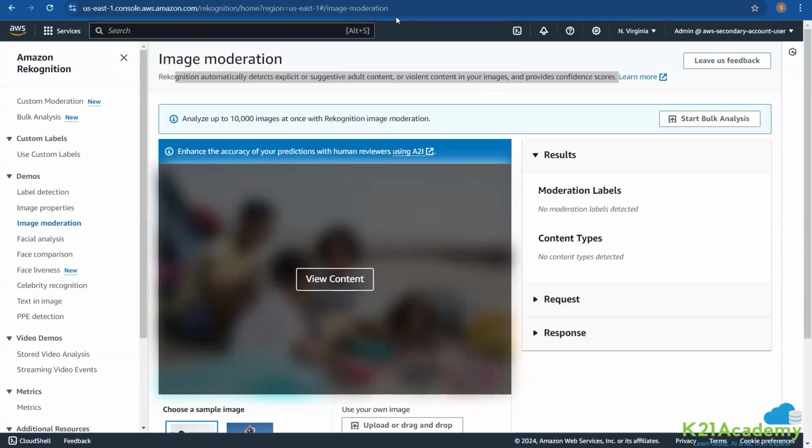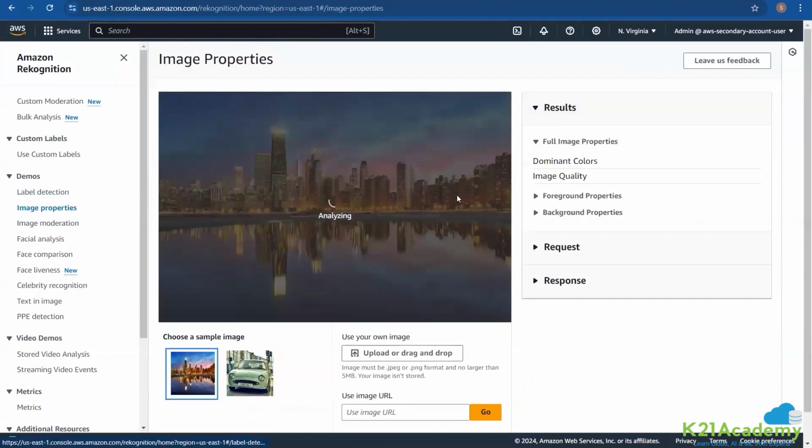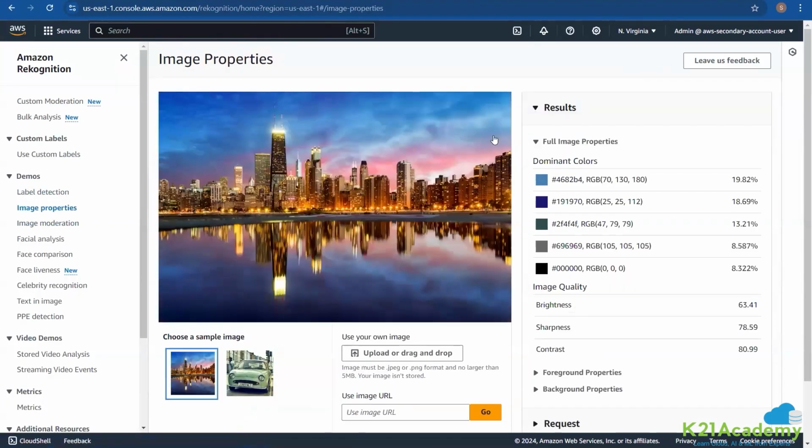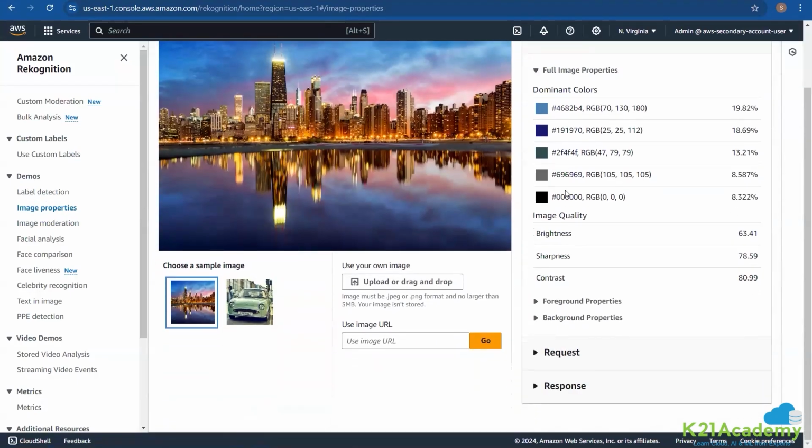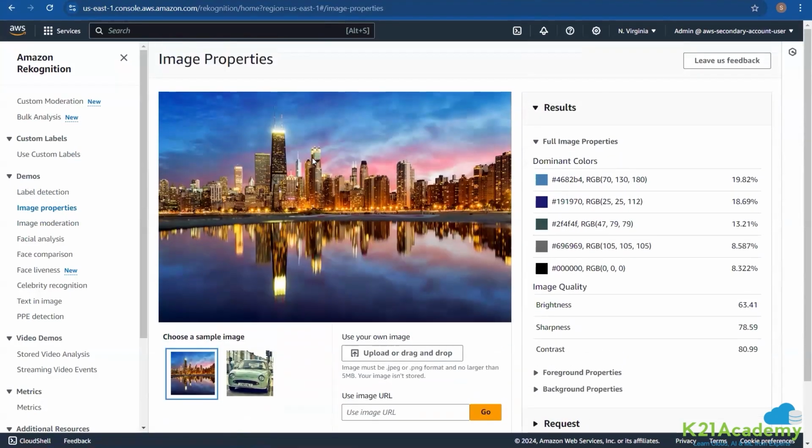Any use cases of the image properties? When you are analyzing an image from a pixel point of view, or you are extracting the features from a more technical standpoint, we can make use of the image properties. I'll give you an example.